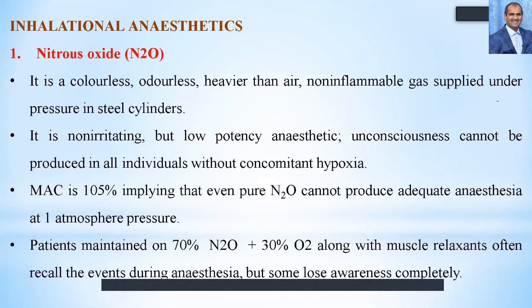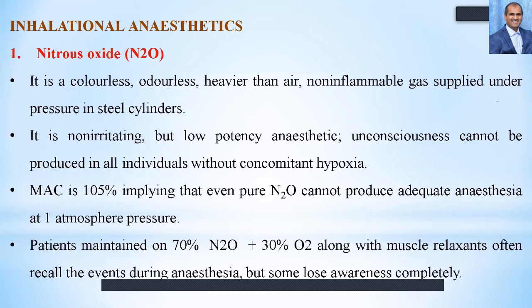The minimum alveolar concentration is 105, implying that even pure nitrous oxide cannot produce adequate anesthesia. So that means it's 105, it's very high, at 1 atmosphere pressure. Patients maintained on 70% nitrous oxide plus 30% oxygen along with muscle relaxants often recall the events during the anesthesia, but some lose awareness completely.